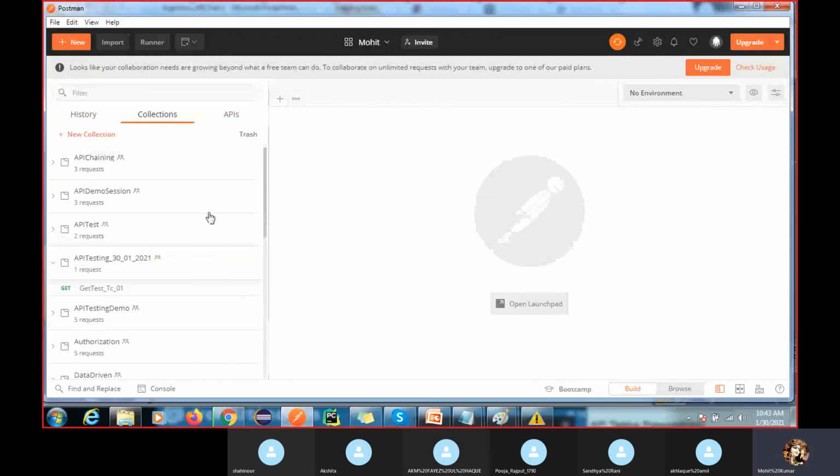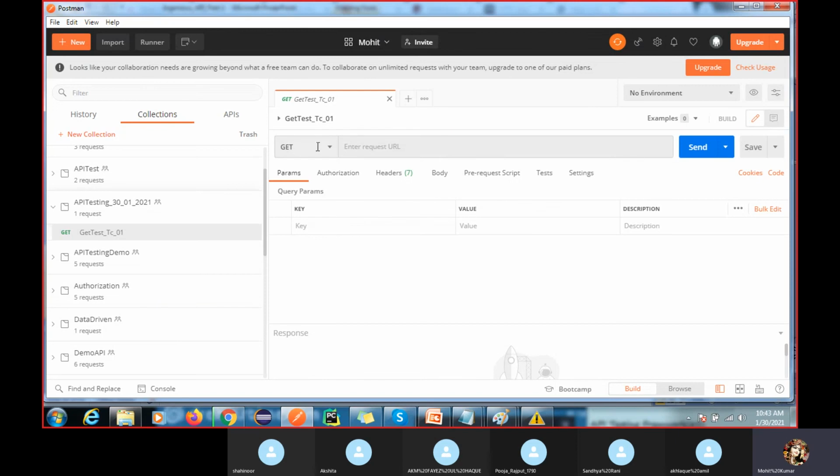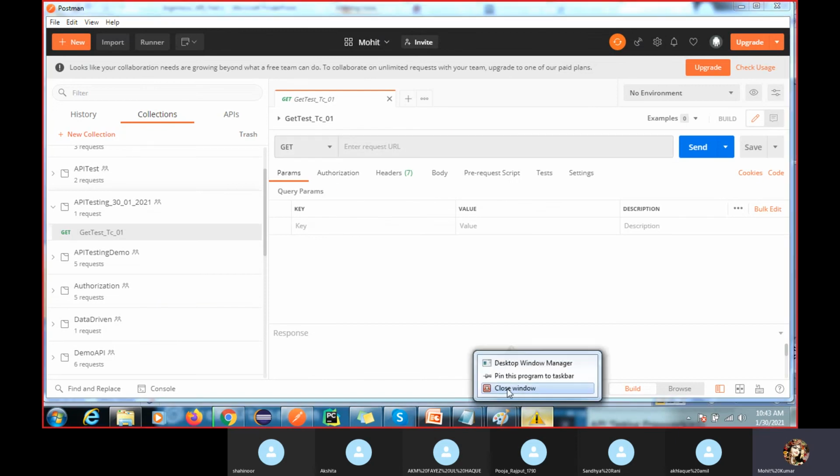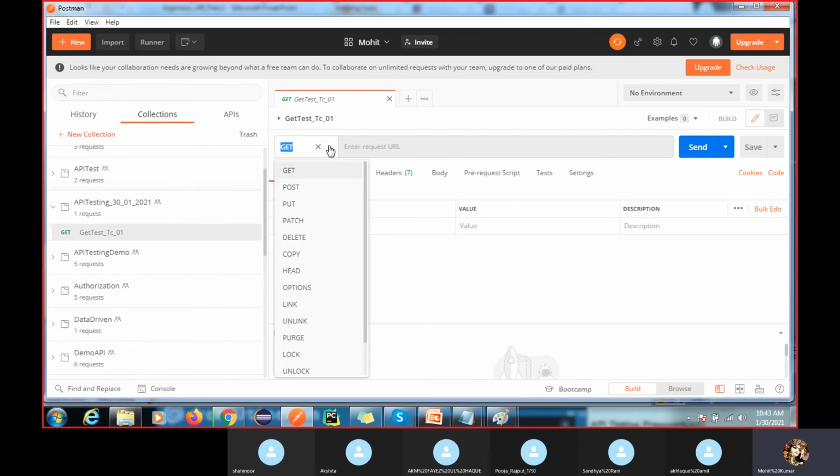So I'm also closing this. Okay, so now this is our test cases, you can see. Now we have to validate our test cases. First you have to check which types of methods you are going to use. We have multiple methods, so I'm going to use the GET method here.